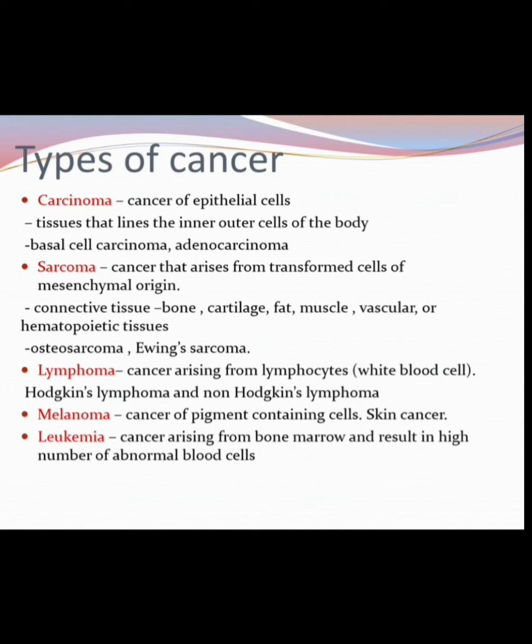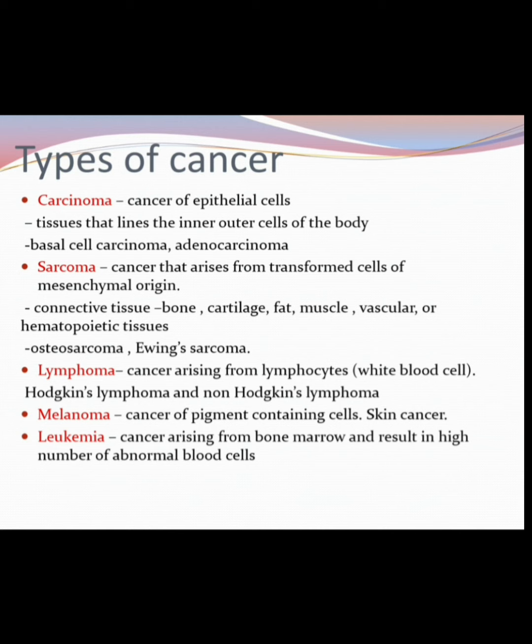If the skeletal muscle is affected, then it is known as rhabdomyosarcoma. If the smooth muscle is affected, then it is known as leiomyosarcoma. If the vessels are affected, it is known as hemangiosarcoma. Ewing sarcoma is the sarcoma of the hip.